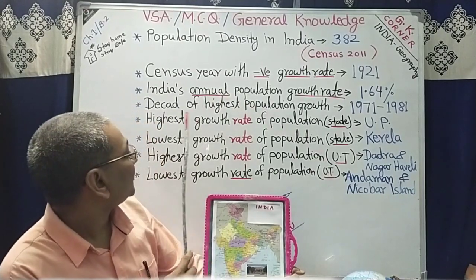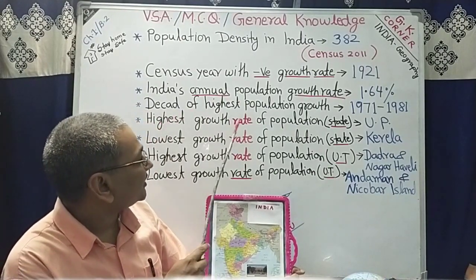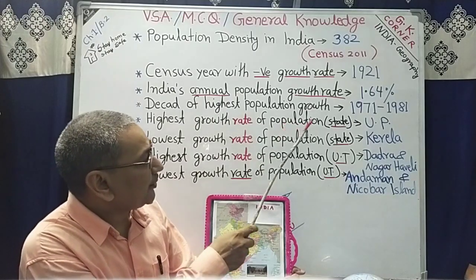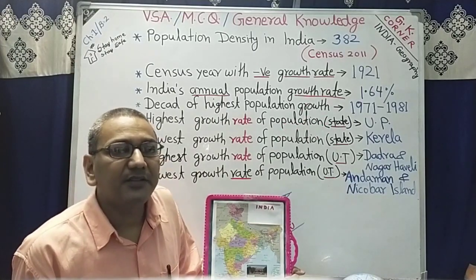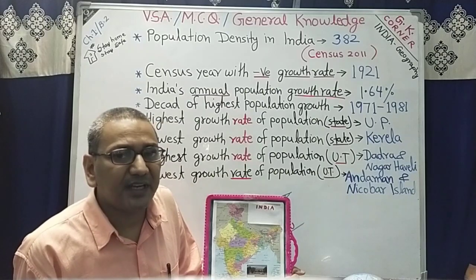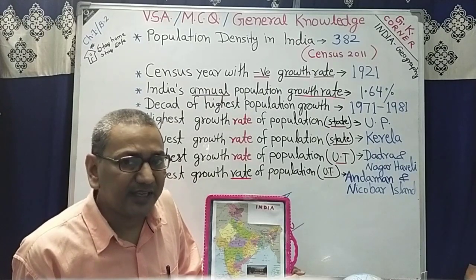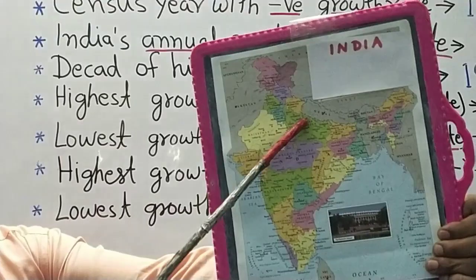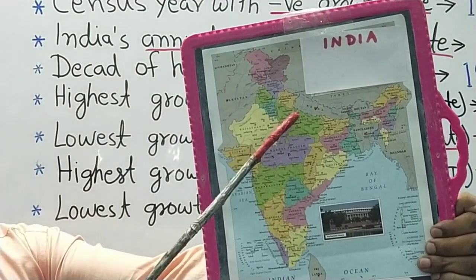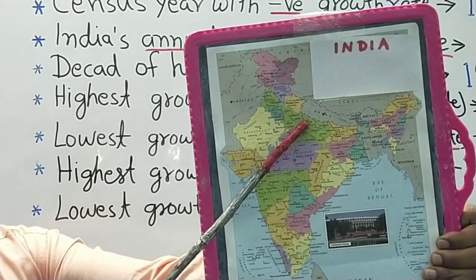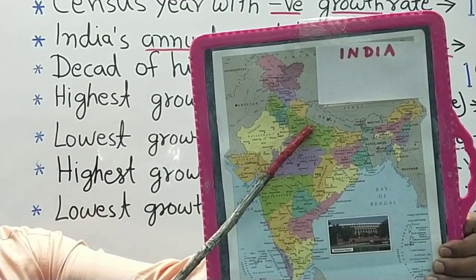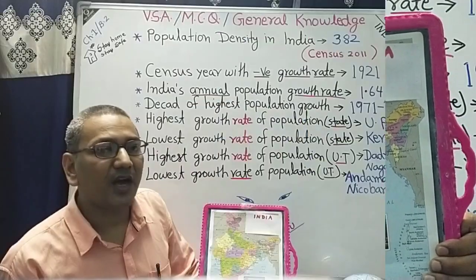Now next question is highest growth rate of population among states in India. The correct answer is Uttar Pradesh, UP. You can see in the map this is UP, Uttar Pradesh. In this state there was the highest population growth rate in India.